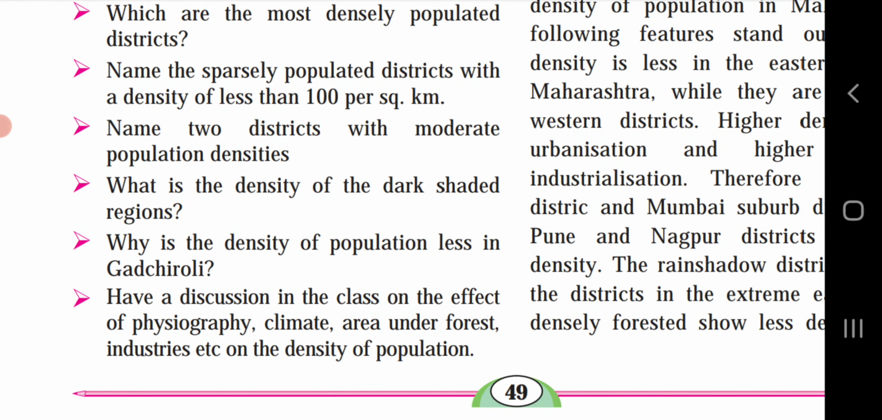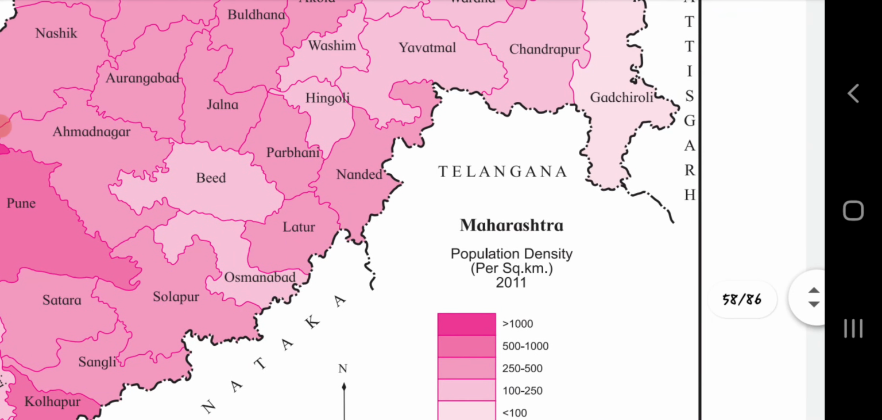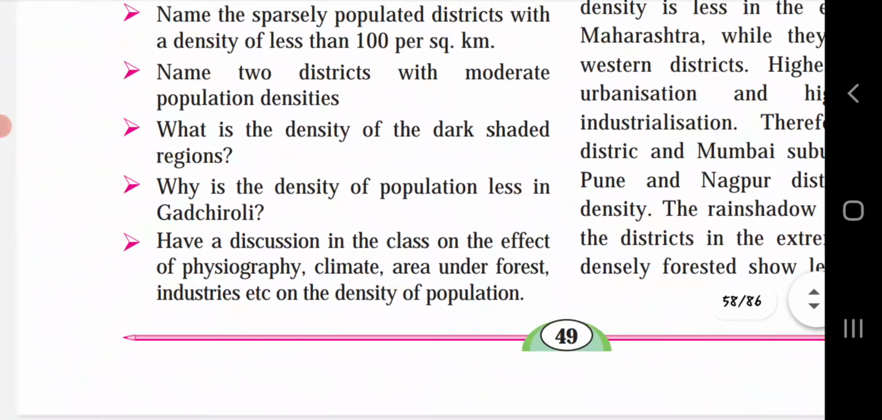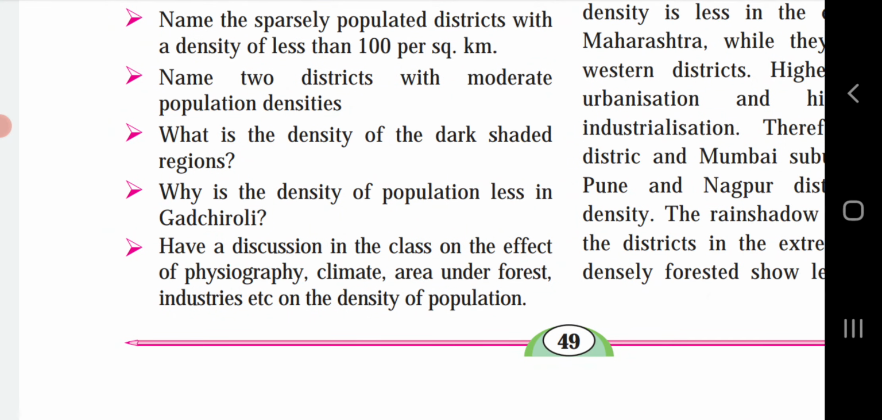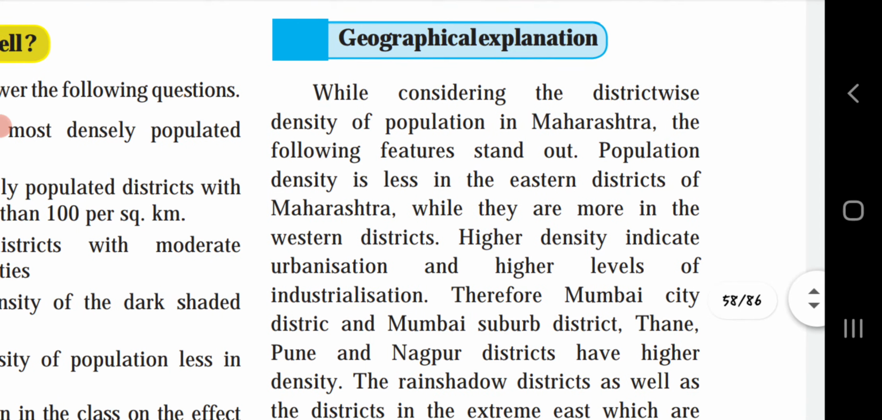Why is the density of population less in Gadchiroli? Here the resources which are available are less, and it is a Naxali area, due to which the population is less in this area. Have a discussion in the class on the effects of physiography, the area under forest, and industries. Gadchiroli is a forest area. Here Naxali attacks are seen, terrorist attacks are done, due to which the population is less in this area. Let's see the geographical explanation.